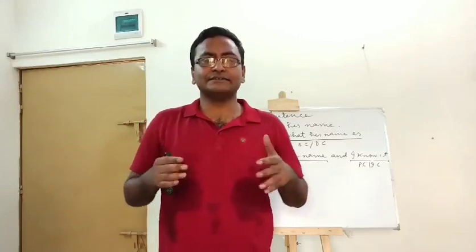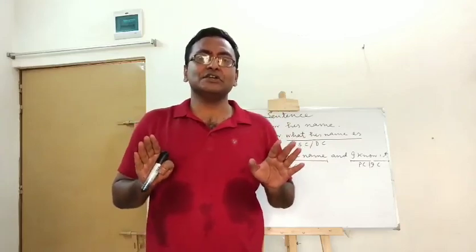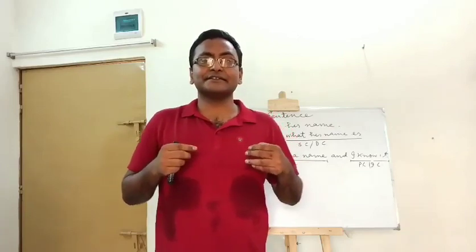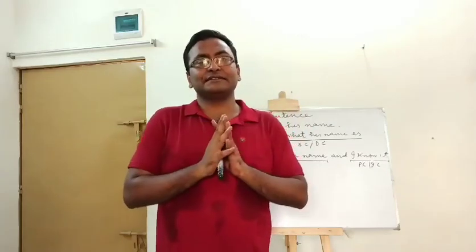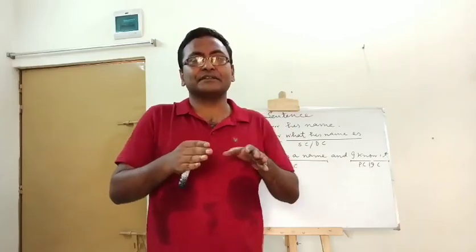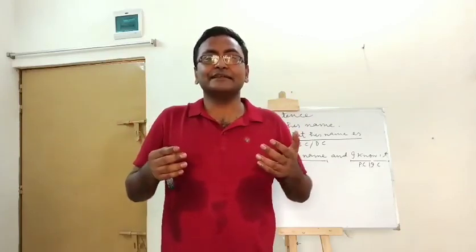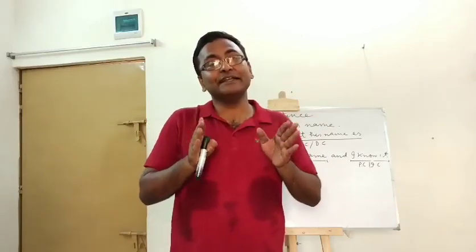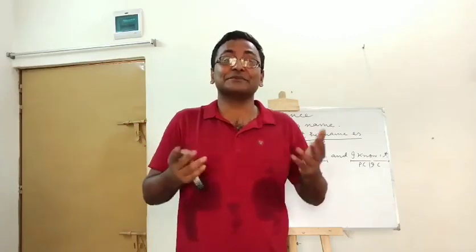Basically, a sentence has two types of structures: the deep structure and the surface structure. What is deep structure? Deep structure is basically based on meaning. That means the meaning of the sentence constructs its deep structure. And what is surface structure? Surface structure is related to outward construction of a sentence. So if I say that we will transform a sentence from simple to complex, or from complex to compound, we are basically dealing with the surface structure, not the deep structure. That means the meaning is always the same. Meaning means deep structure, and outward structure means surface structure.